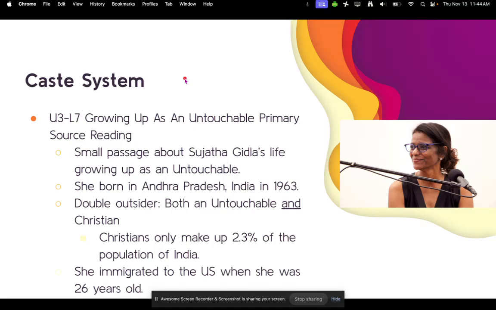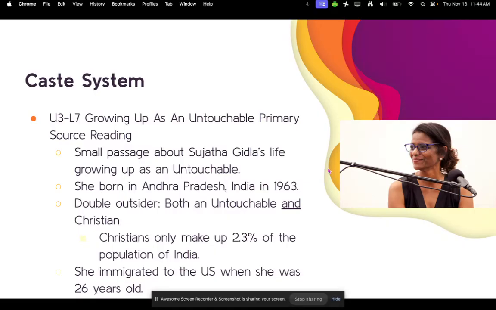All right, so we'll talk more about the caste system when we read an excerpt in U6-L7, Growing Up as an Untouchable Primary Source Reading. It is a small passage about Sujatha Gidla's life growing up as an untouchable. So that's her right here. She was born in Andhra Pradesh, India in 1963.